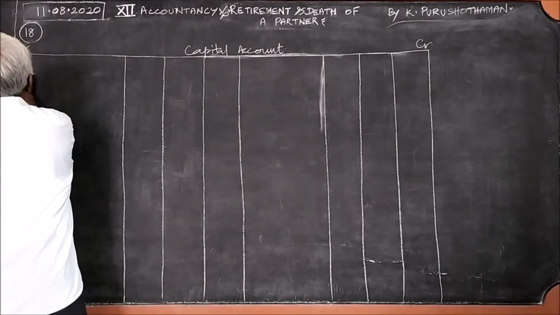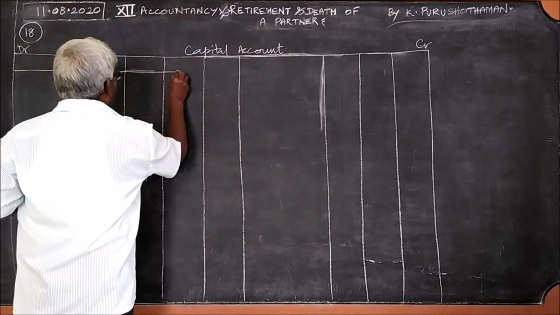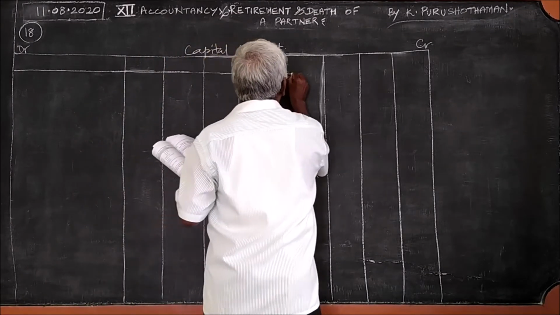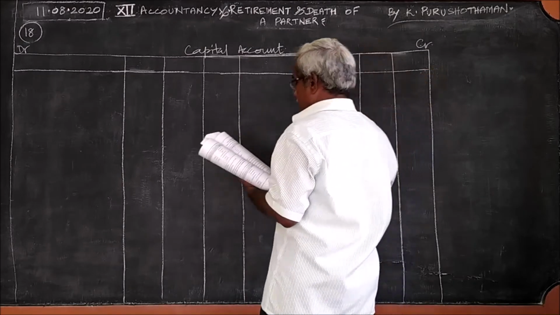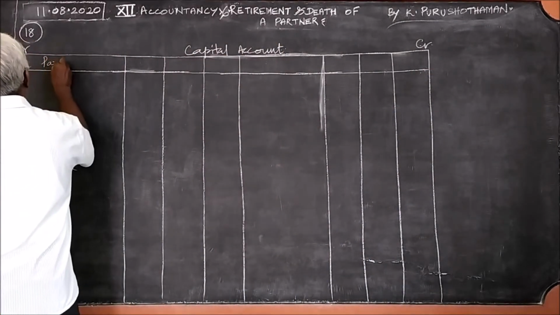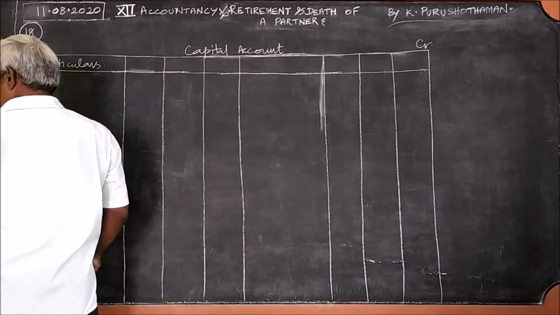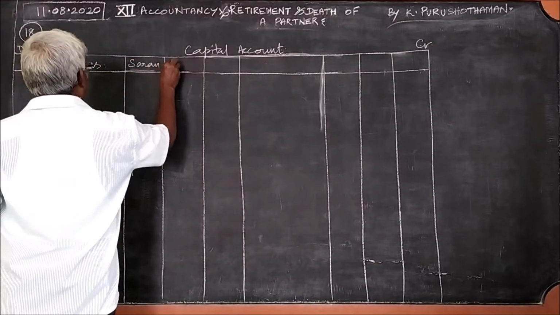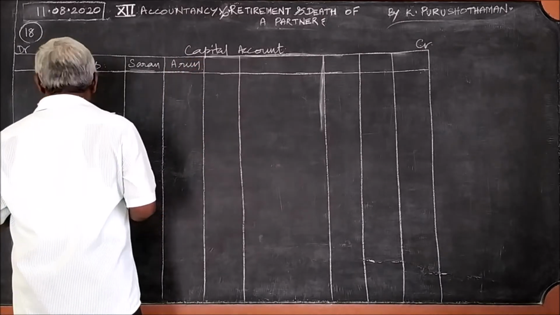The columns we should know: particulars, name of the 3 partners, Saran, Arun, Karan.